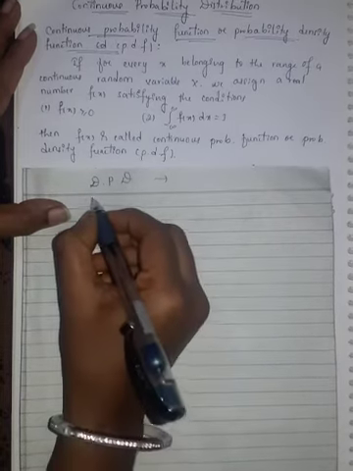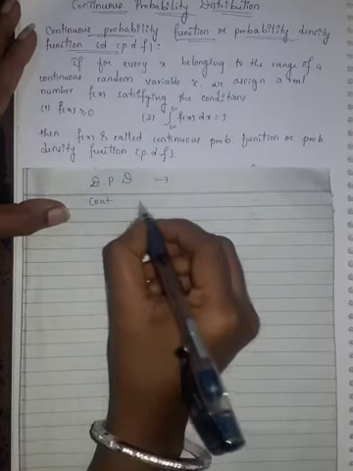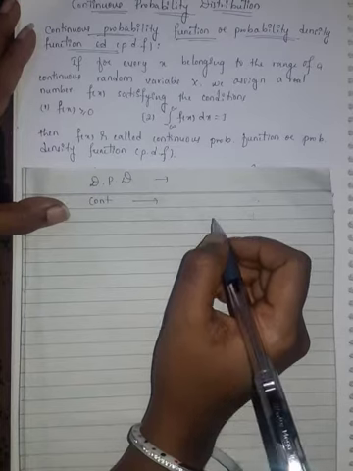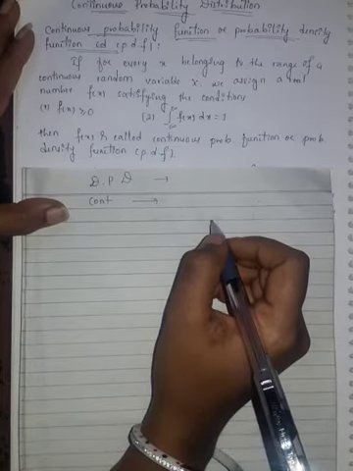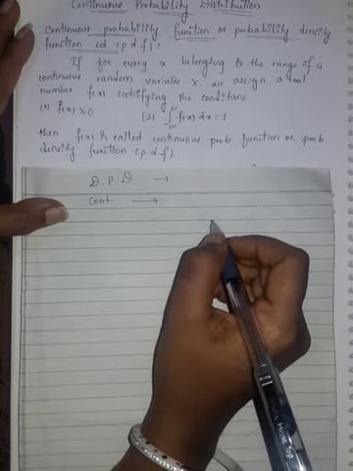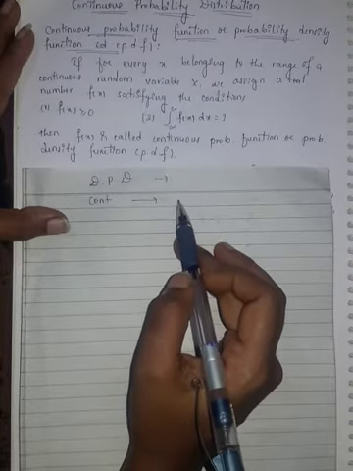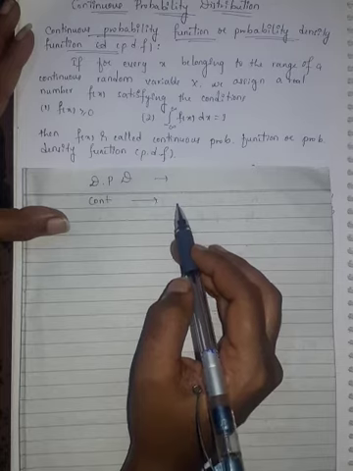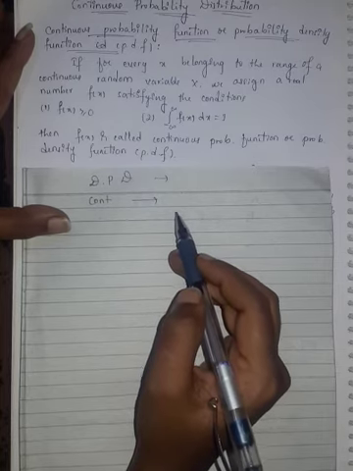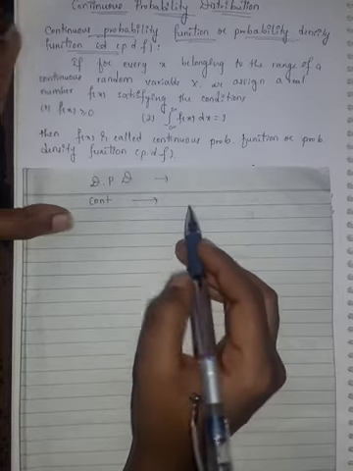In the continuous random variable, we saw that it takes values which are non-countably infinite or uncountable.